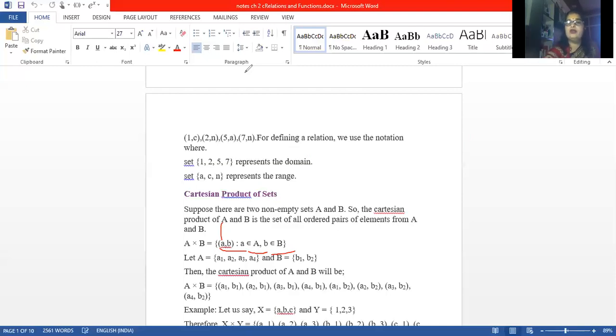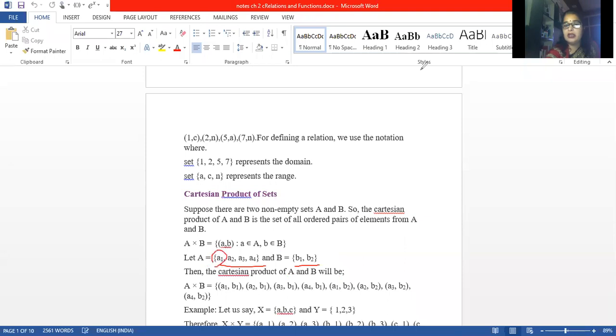Now in the same way we will do one more question. Just see, if we are having set A is equal to {A1, A2, A3, A4}, set A will have the elements A1, A2, A3, A4 and set B is having the elements B1, B2. So the Cartesian product of A into B will have the ordered pairs. What ordered pairs will it have? It's difficult to write actually on this. So just see here we are having A1, A2, A3, A4 in set A and B1, B2 in set B.